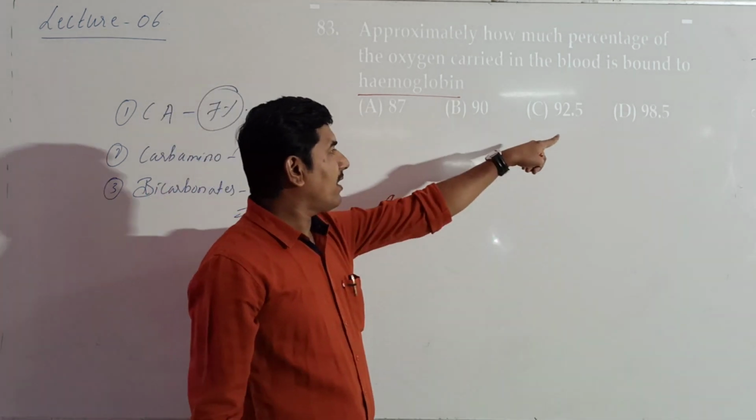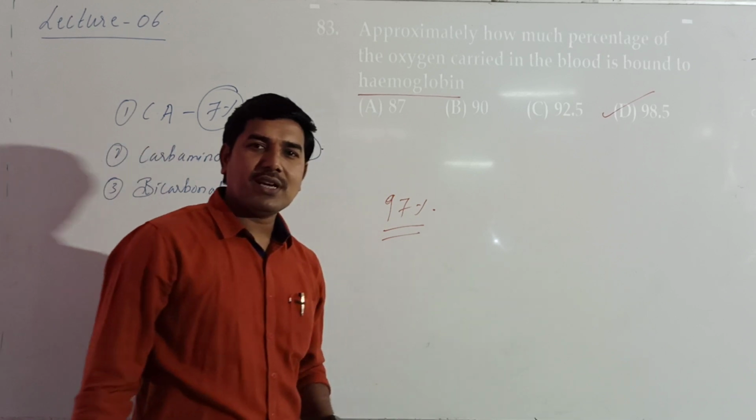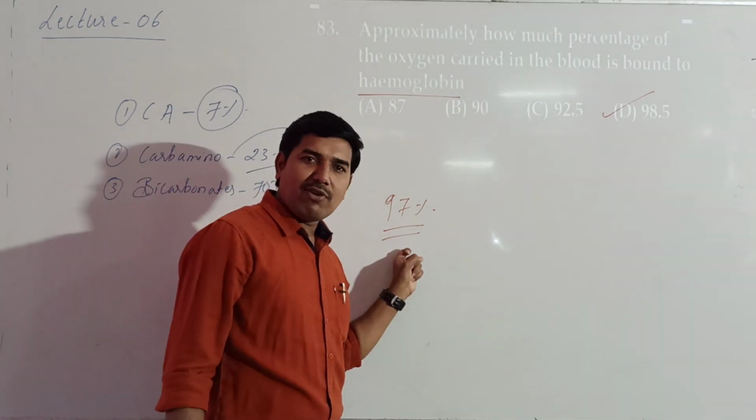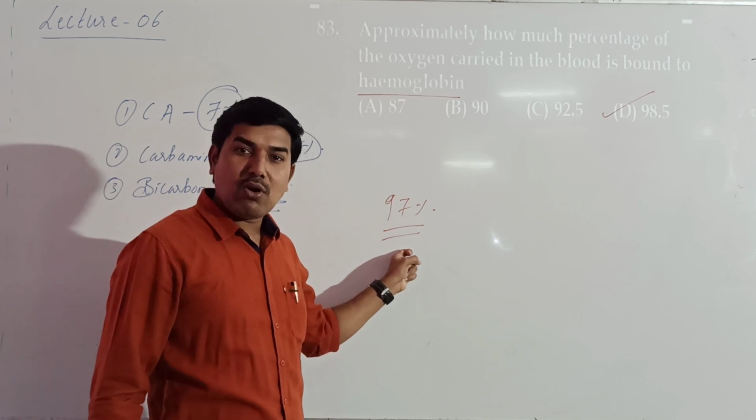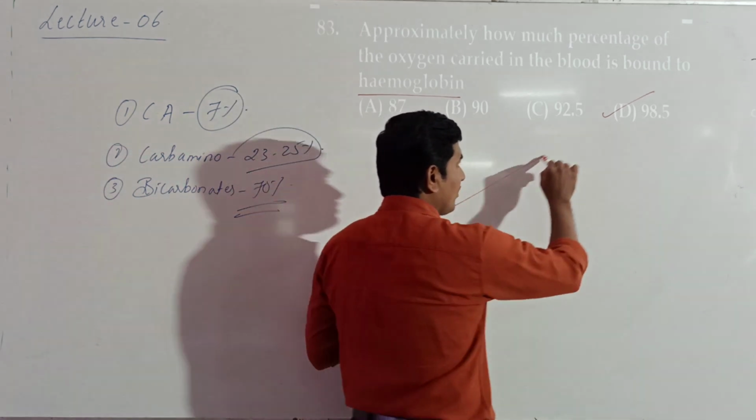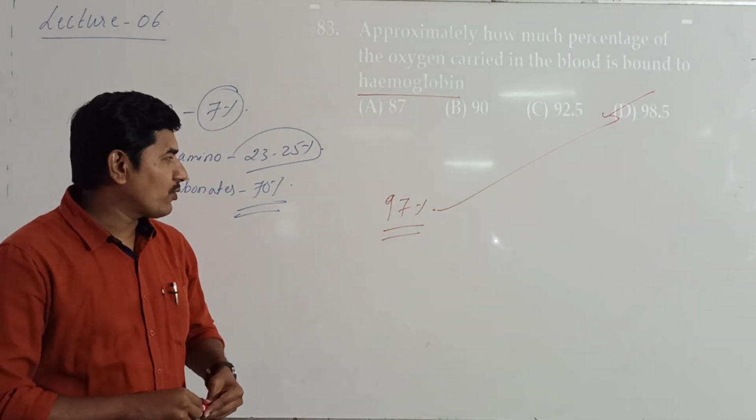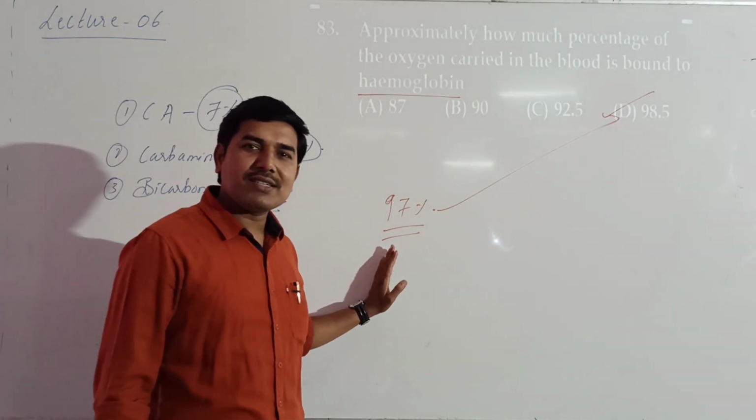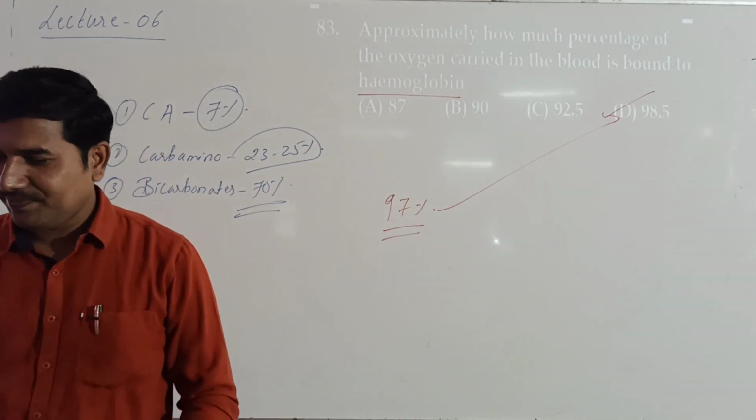Now here, relate here. Here we have 98.5, which is near. This is your NCERT value, and in the exams, most probably the NCERT values will be given, or its near answer will be correct. So this is the correct answer. D is the correct answer. Okay, so 97% of oxygen is transported in the form of oxyhemoglobin.